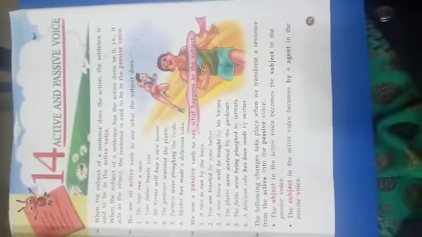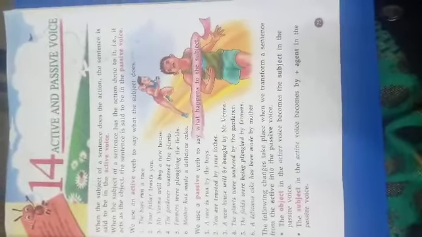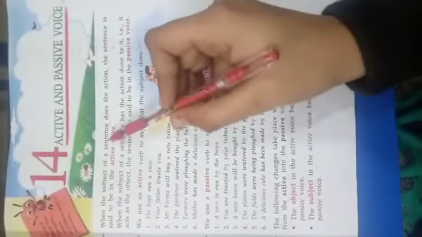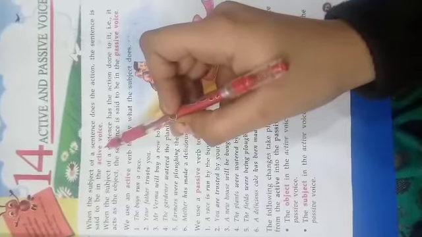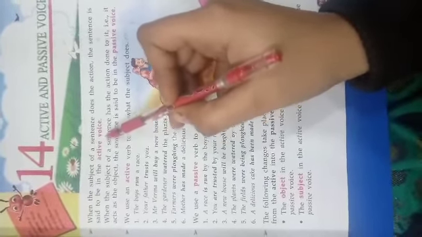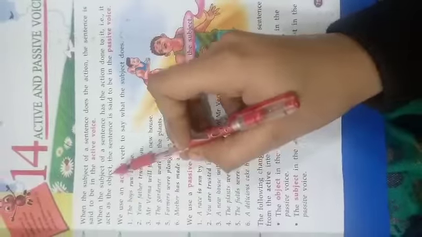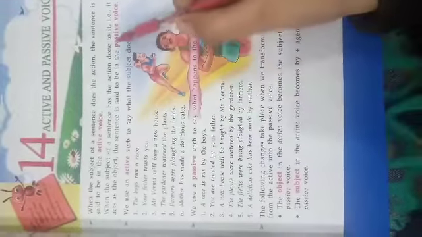We will study about the active voice and passive voice. So, students, what does it mean by an active voice? When the subject of a sentence does the action, the sentence is said to be in active voice. It means when the subject of a sentence does any action, this sentence is said to be in active voice. When the subject of a sentence has the action done to it, that is, it acts as the object, the sentence is said to be in passive voice.